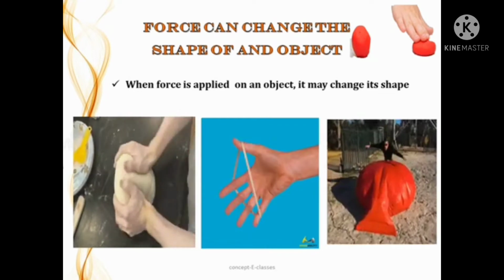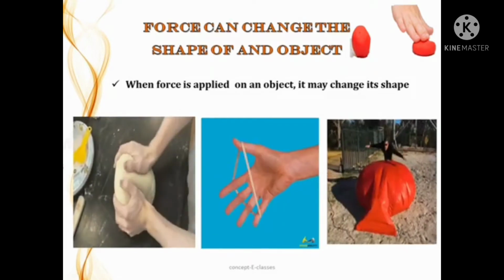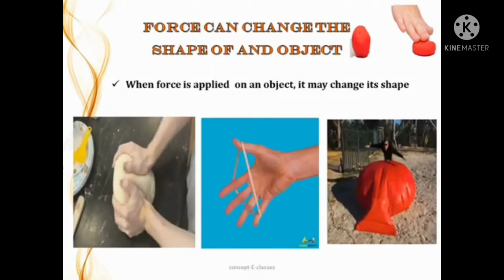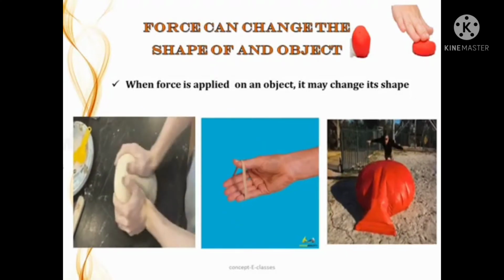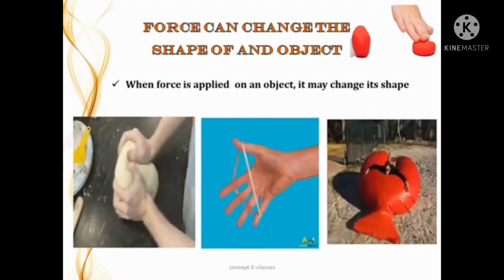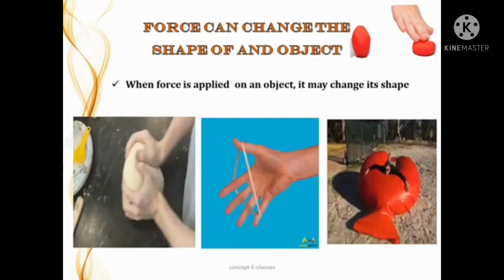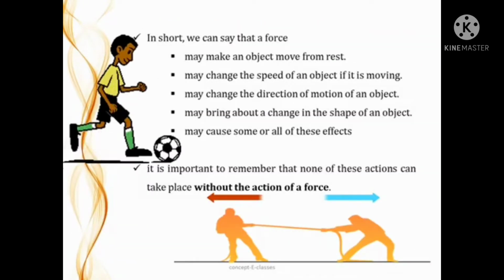Next, force can change the shape of an object. When force is applied on an object, it may change its shape. Pulling a rubber band and jumping on an air balloon are examples.